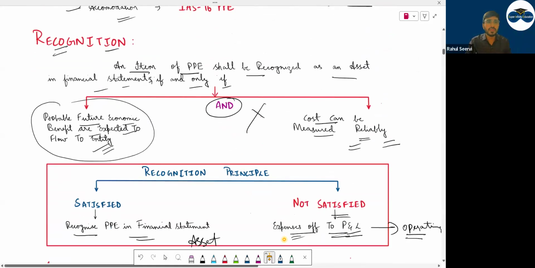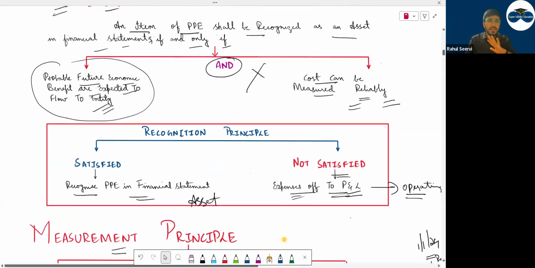Then recognition we had done. Recognition means, when will you record the item? When will you record an asset? When it is providing future economic benefits. You know that some income will come. Second, cost can be measured reliably. That means you know the amount you're paying. If these two conditions are met, you will record.